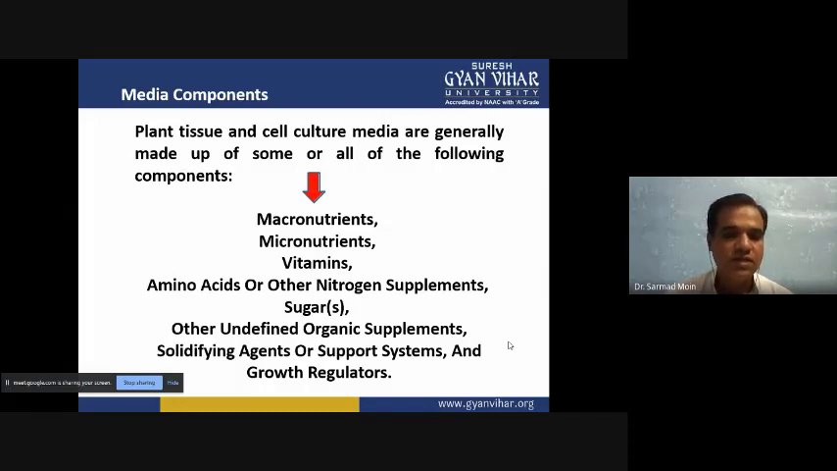You can add a gelling agent inside the media so that the media will be in the form of a gel. If you do not add it, the media will be in liquid form. According to your need, you can add the gelling agent. You can also add growth regulators in the media so that the plant will grow optimally. These are all the various components, and you have to add them in various concentrations so that the media will be perfect and will support growth and development in vitro.